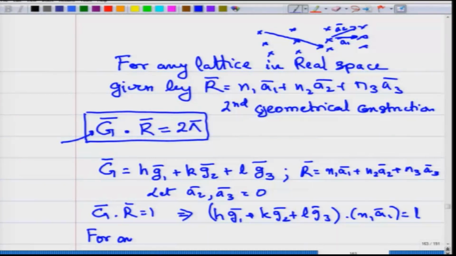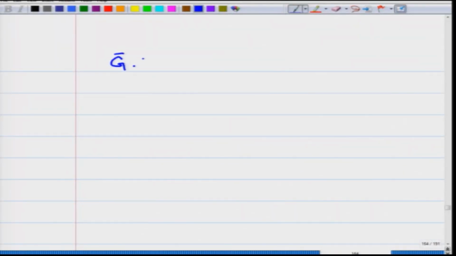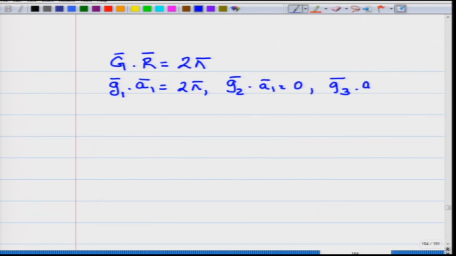For any arbitrary value of n1, this condition can be satisfied by requiring g1 dot a1 to be equal to 2 pi, and so the condition that g bar dot R bar is equal to 2 pi gives us our first condition: g1 dot a1 should be equal to 2 pi, g2 dot a1 should be equal to 0, and g3 dot a1 should be equal to 0.